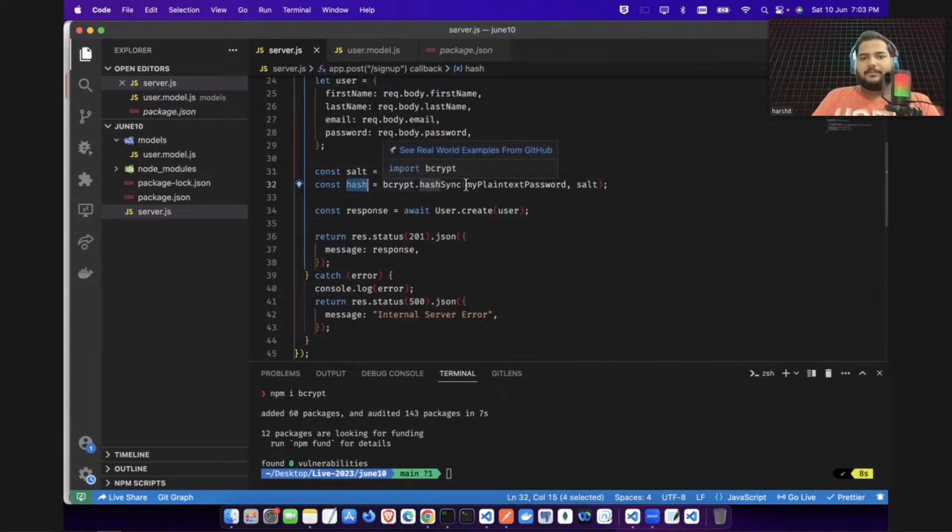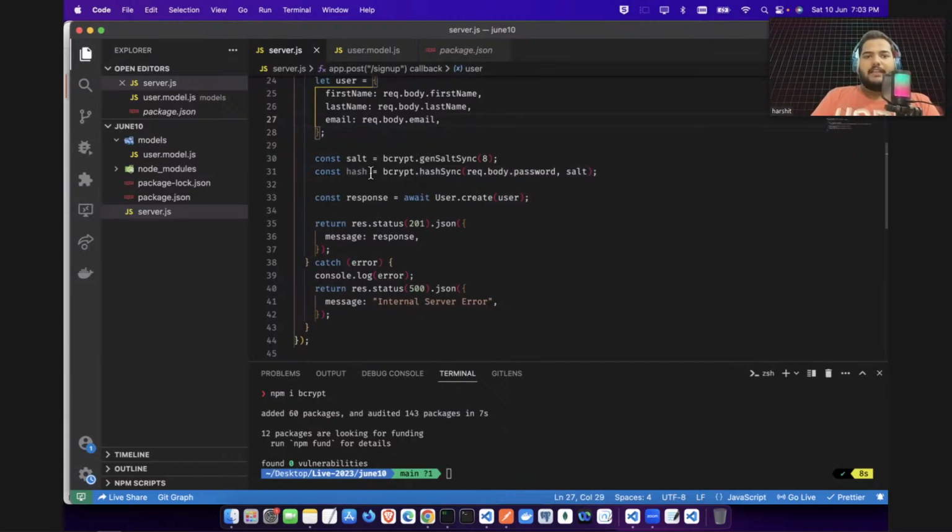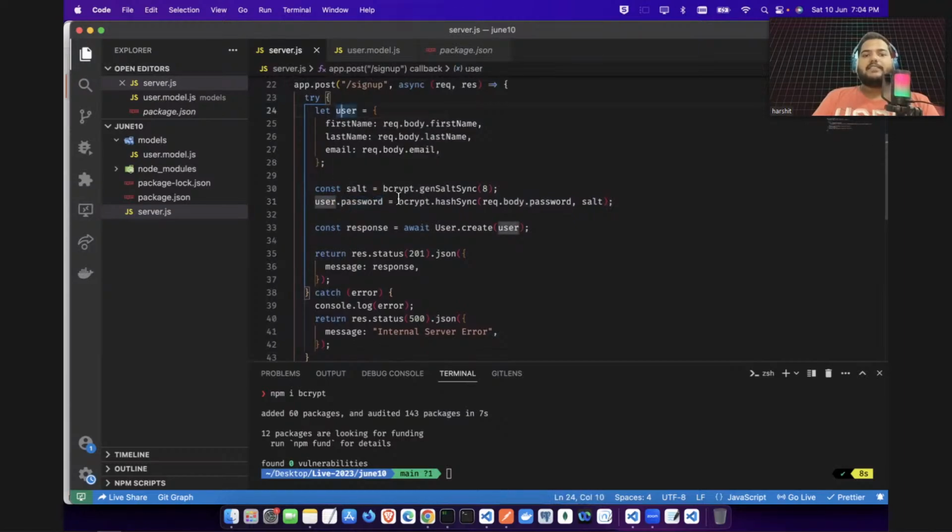So bcrypt.hash password, and here you will give that password, whatever you are grabbing. So here I will just say request.password will be there. Now you will give your plain password and it will return you the hash password. So this is now the hash password. I do not want to store it here, I can remove it. And here I can say user.password. Now, whatever password you are giving, I just created this salt. First of all, you have given this salt and the plain password and it will return me the hashed password. Now I'm storing this user password as the encrypted password.